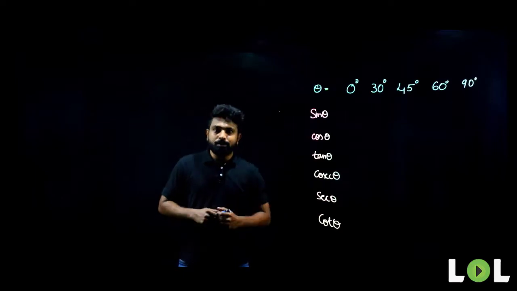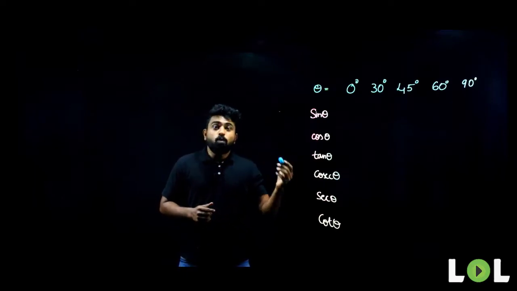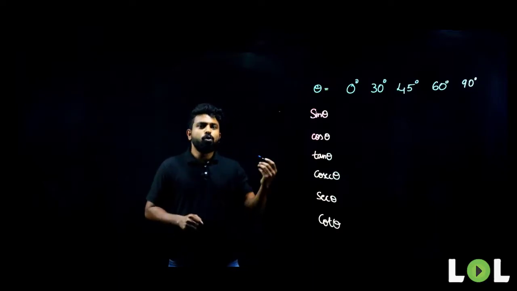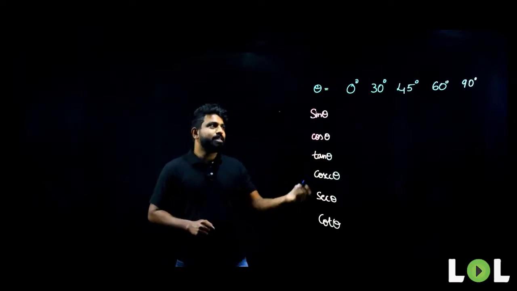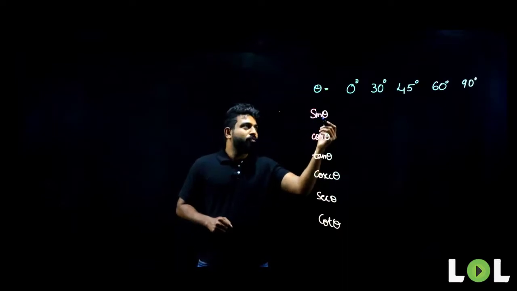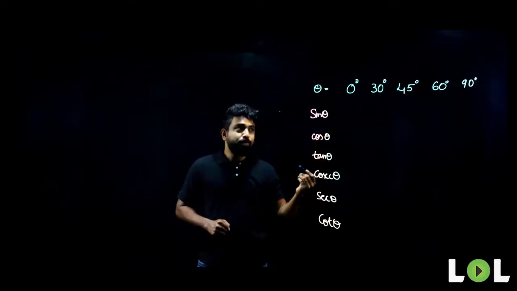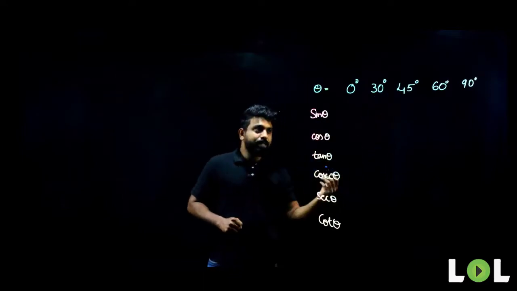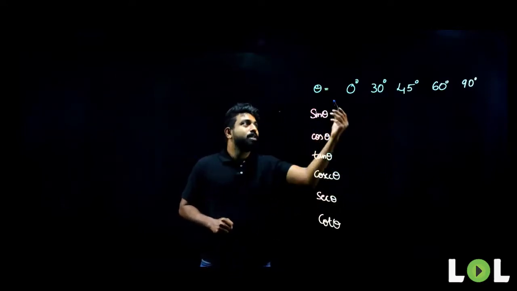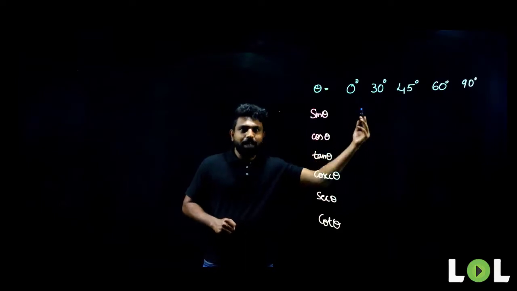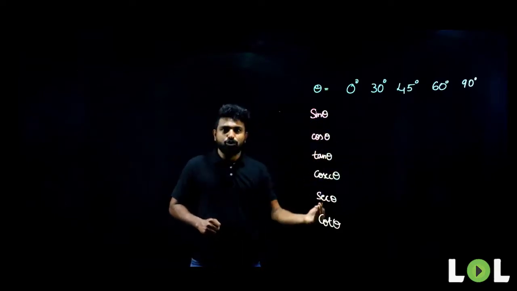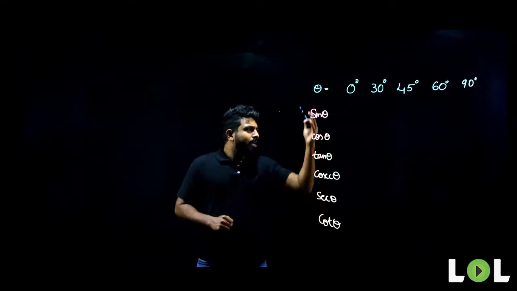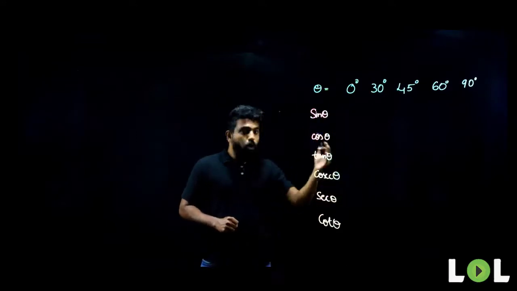Now people have understood what trigonometric ratios are and how to write down the ratios when a triangle and a particular angle is given. After that, what is the important thing that you need to know? You need to know the values of a few basic trigonometric ratios, that is sin theta for theta equal to 0 degrees, sine of 30 degrees, sine of 45, 60 and 90. Same way cos of 0, 30, 45, 60 and 90. Similarly, for all the trigonometric ratios, you need to know these values. Doesn't it seem very difficult to learn all these values by heart?